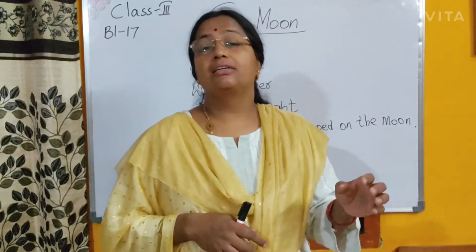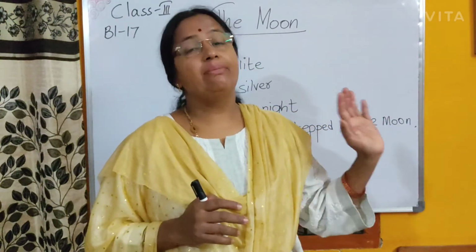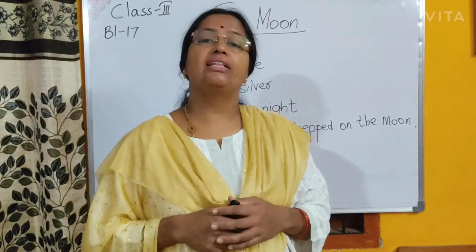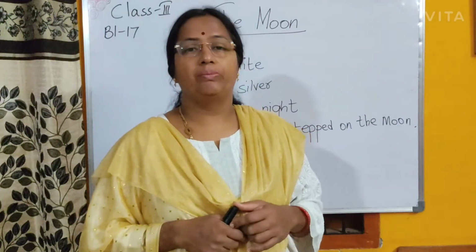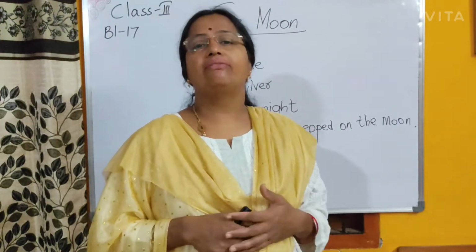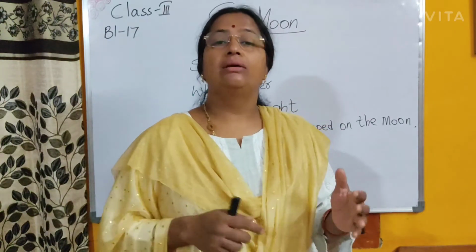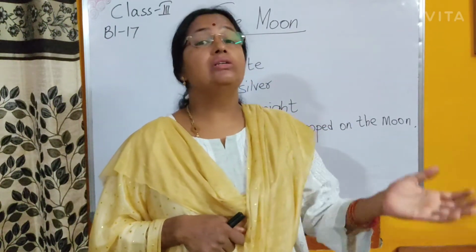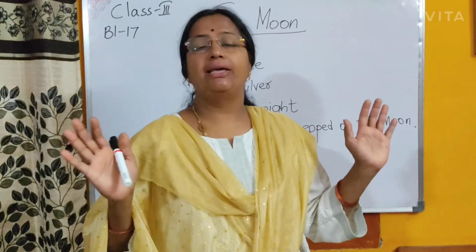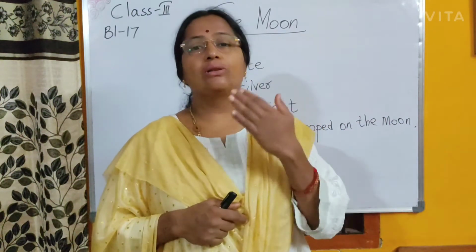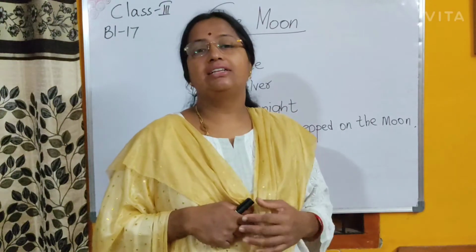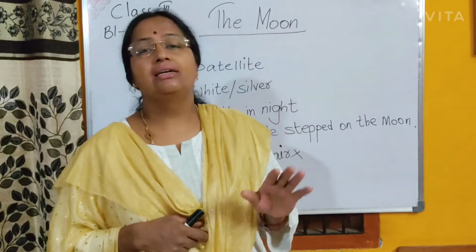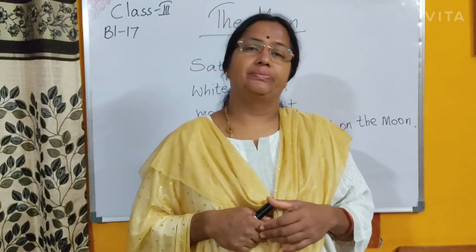To compare, the sun is very much bigger than the moon, many times bigger. But when we look at the sun and moon, both look the same size. Why? Because though the sun is very big compared to the moon, the moon is closer to the earth. That is the reason we see that both of them are the same size.